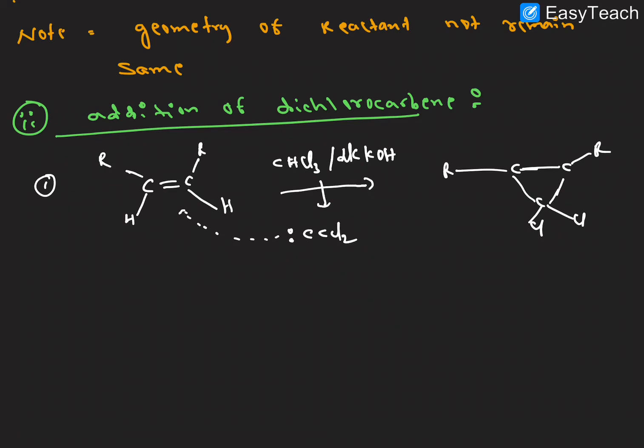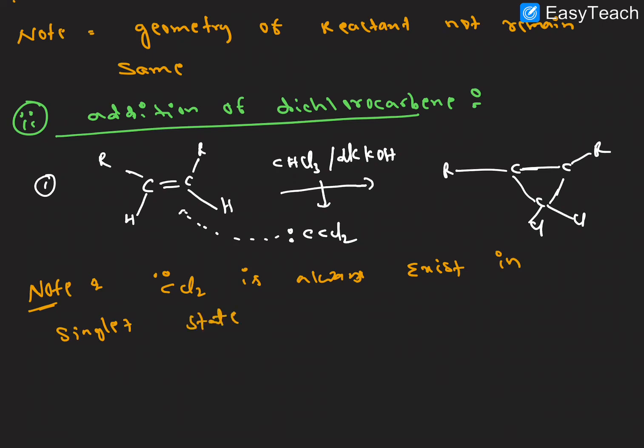So here a very important point, note: CCl2, that is dichlorocarbene, always exists in the singlet state. It is a concerted reaction, right? It is syn addition taking place. Syn addition taking place.